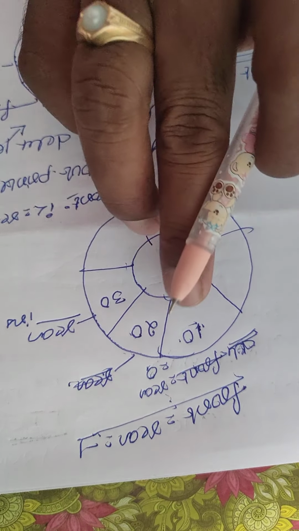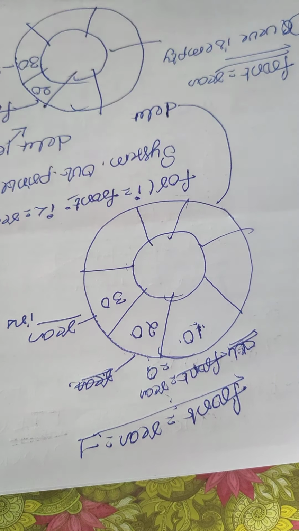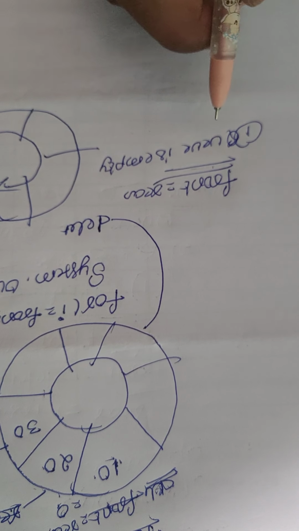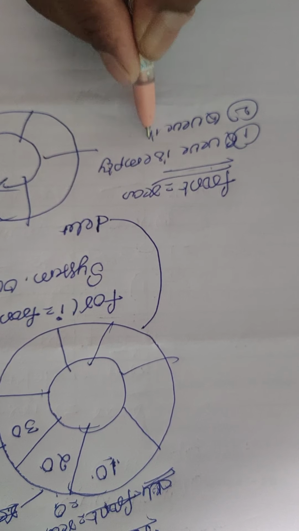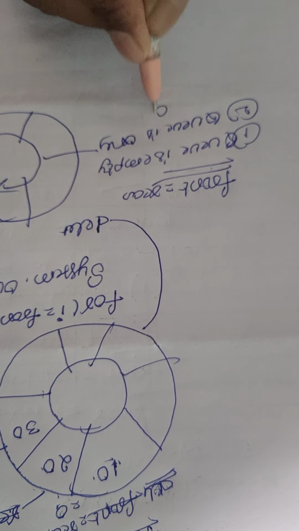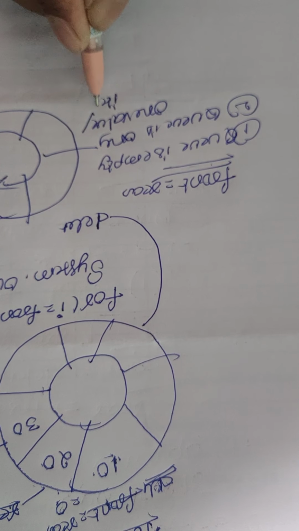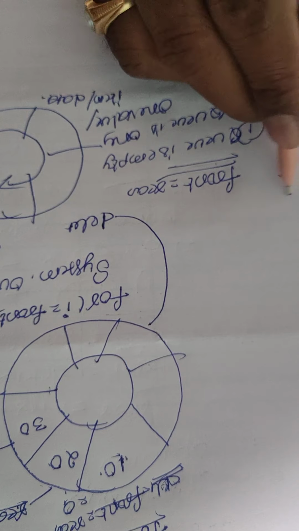At the time of inserting only the value 10, front is equal to rear is equal to 0. That means if both values are equal, then either the queue is empty or the queue has only one data item. So this is one simple condition.